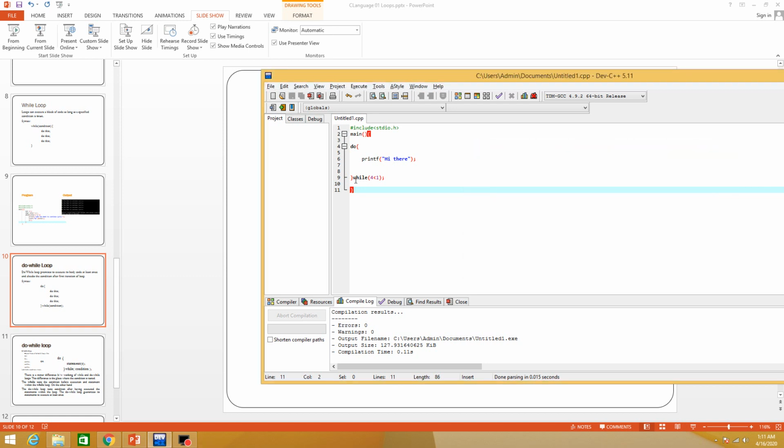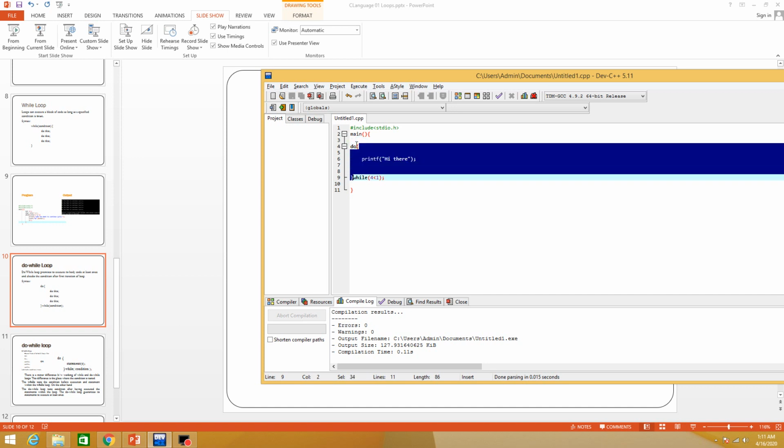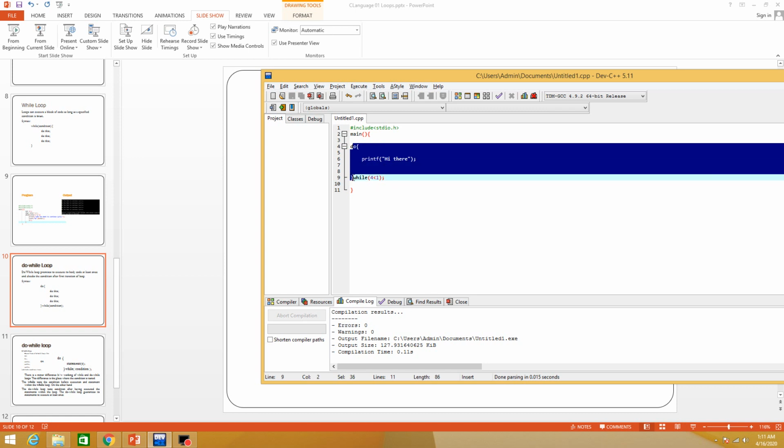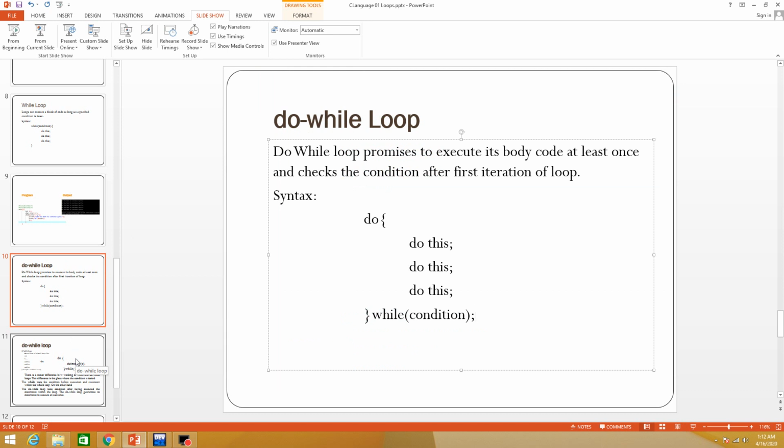Why? Because the do while loop promises to execute its body at least 1 time. Therefore at least 1 time it will execute its body, and then after it will check the condition. So thank you.